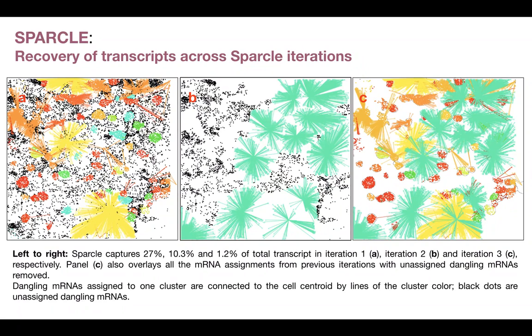Dangling mRNAs assigned to one cluster are connected to the cell centroid by lines of the cluster color, and the black dots that we see are the unassigned dangling mRNAs.